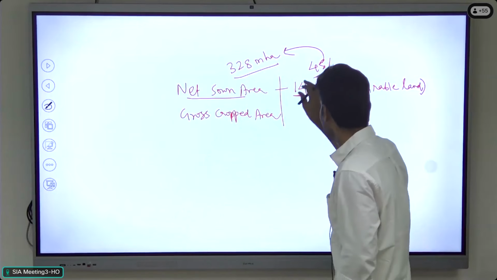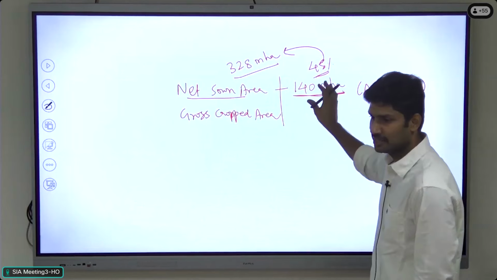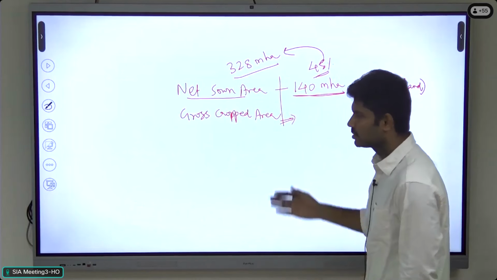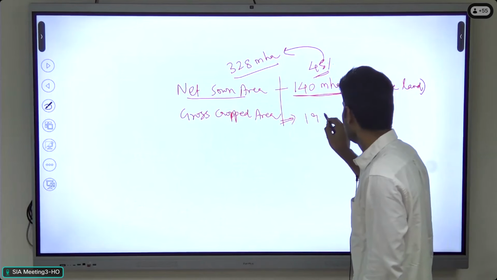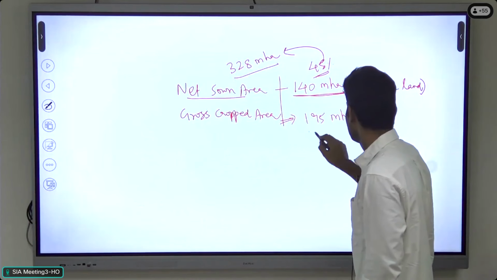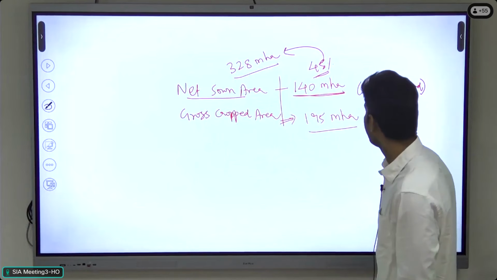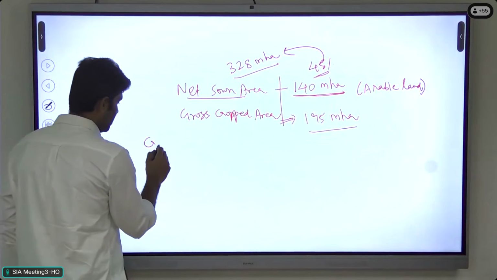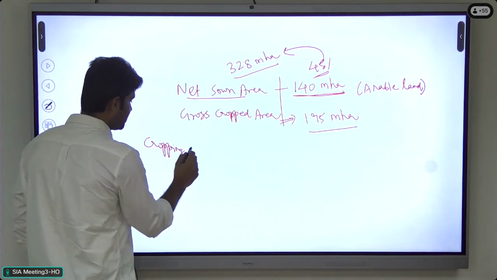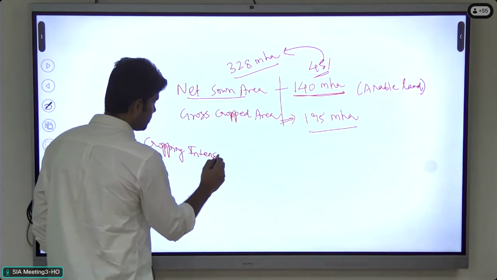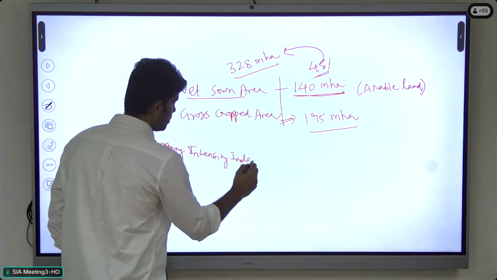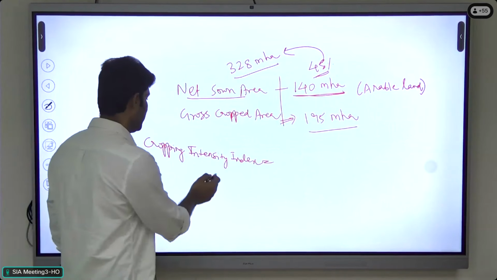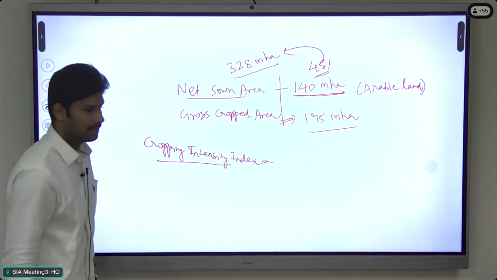So this is the actual land area available for cultivation, net sown area. Then gross cropped area. Currently it is around 195 million hectares. Based on these two, we can calculate the cropping intensity index, or simply the cropping intensity.